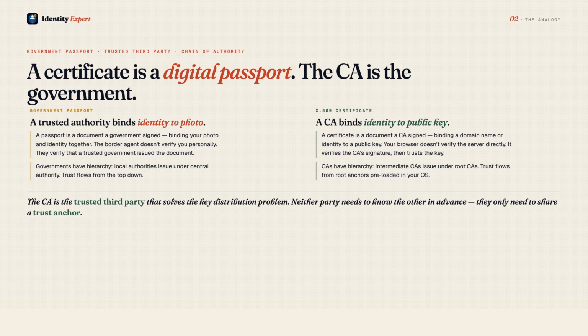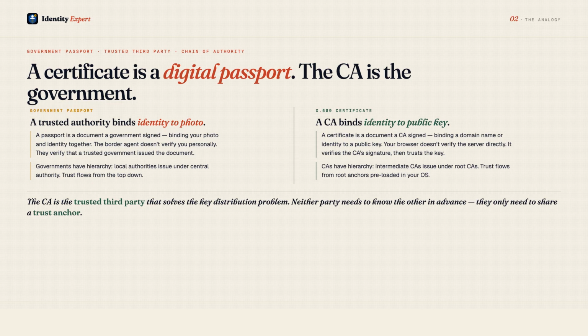A certificate authority is the government. A digital certificate is the passport, a document that binds a public key to an identity, signed by the CA. When your browser receives a certificate from a web server, it doesn't verify the server directly. It checks whether the certificate was signed by a CA it trusts. If yes, it trusts the identity claim in the certificate, and therefore the public key.